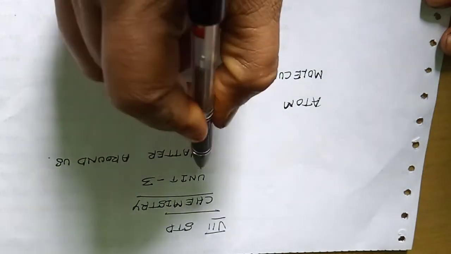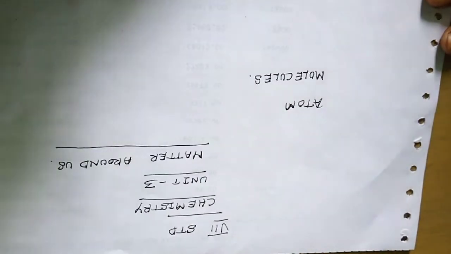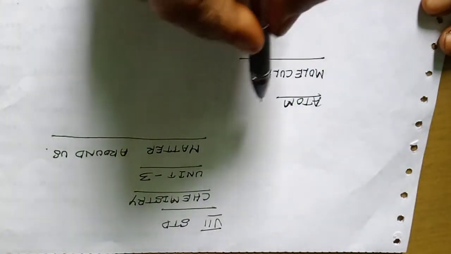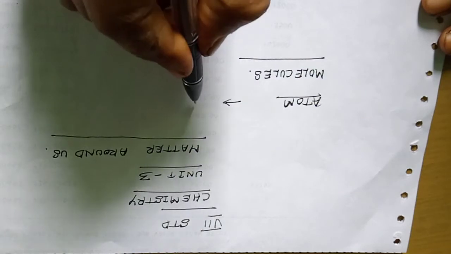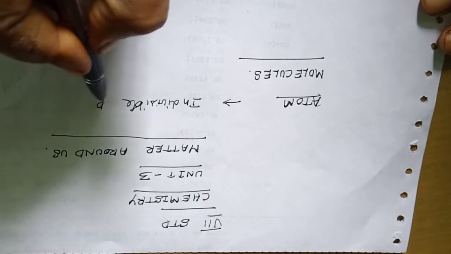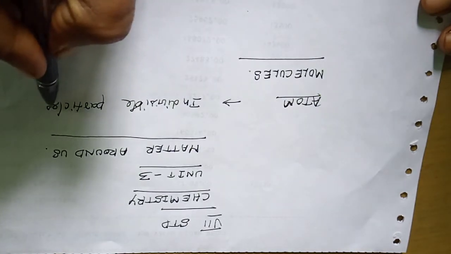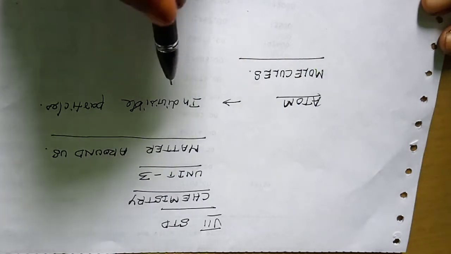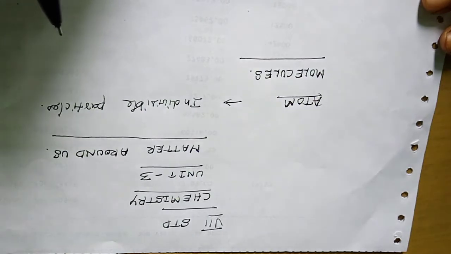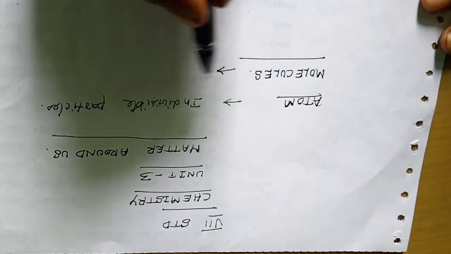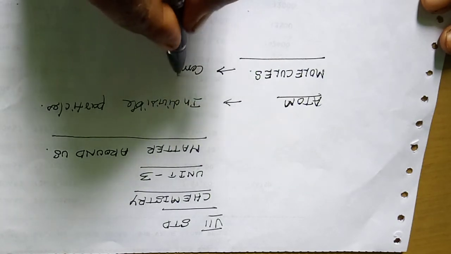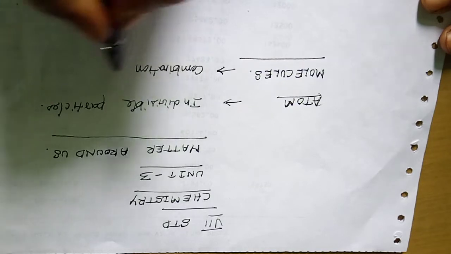Let us start this unit 3, Matter Around Us. In the last class I explained about atoms and molecules. I said an atom is an indivisible particle. Any substance, if you break it down to a stage that cannot be divided further, that stage is called an atom. I also said molecules are a combination of these indivisible particles. That is, a combination of atoms is called a molecule.